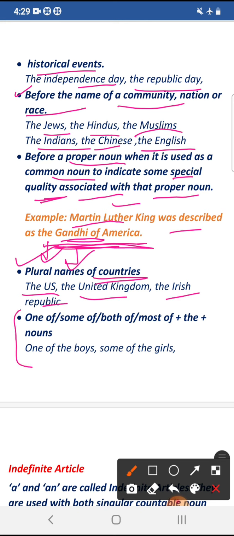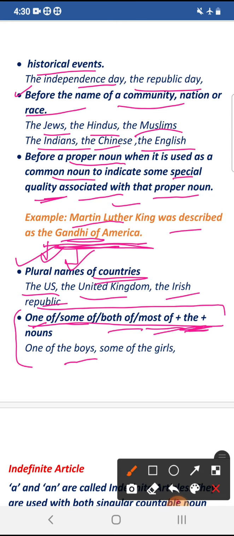Then another use of the article the is with these words: one of, some of, both of, most of, plus the plus nouns. जब इनमें से कोई हमें यूज़ करना पड़े फिर उसके बाद हमें यूज़ करना है द, फिर नाउन. लाइक वन ऑफ द बॉयज़, some of the girls, both of the men, most of the students. So this is how we use the definite article in different situations.